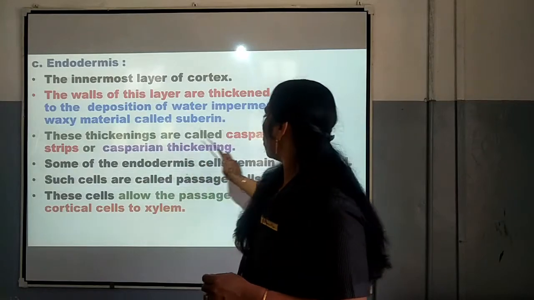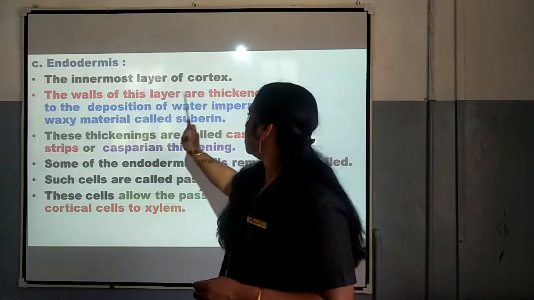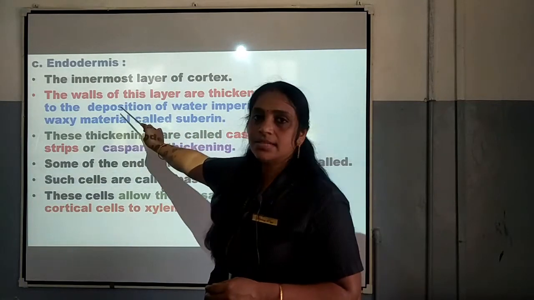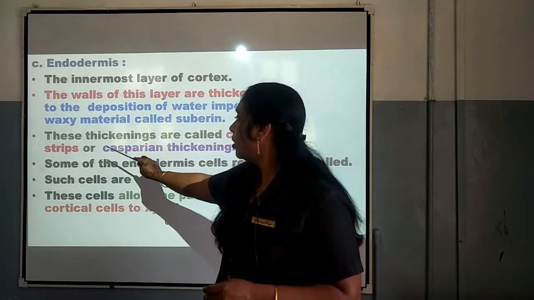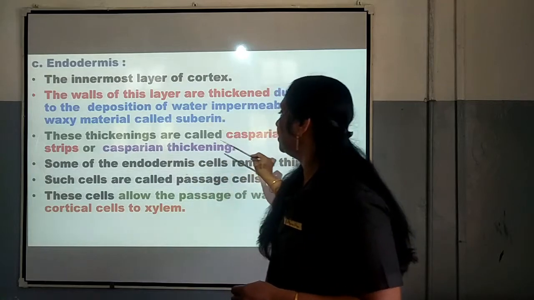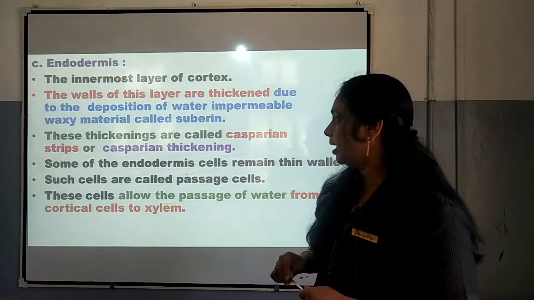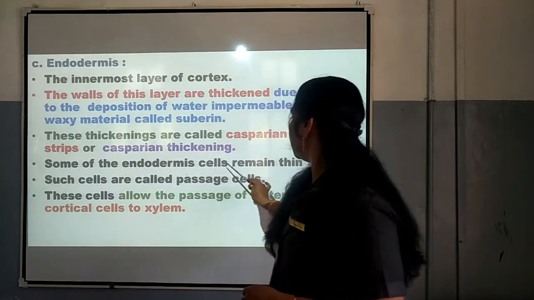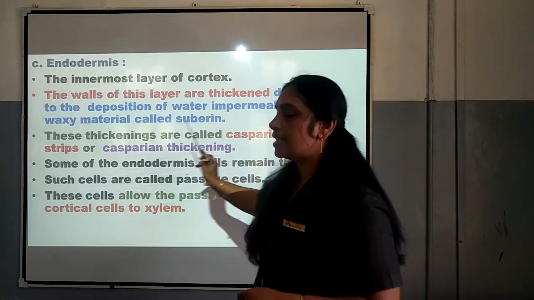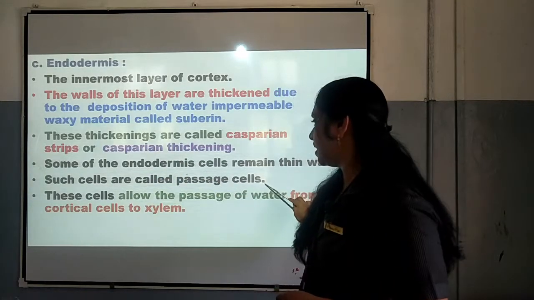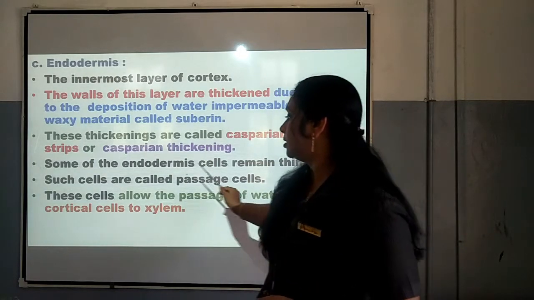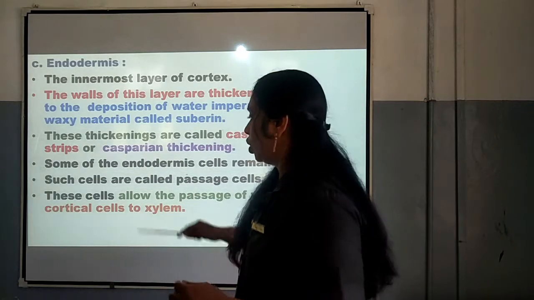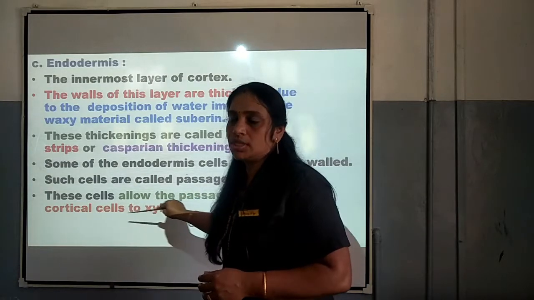These thickenings are called Casparian strips. So, the thickening which has been taking place there in the endodermis, these thickenings are called Casparian strips or Casparian thickening. This is important again. Some of the endodermis cells remain thin walled, and such cells are called passage cells, and these cells allow the passage of water from cortical cells to xylem. Cortical cells means from cortex to the xylem.